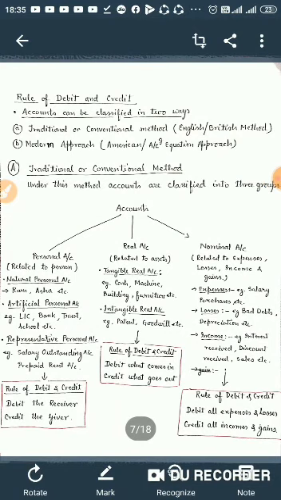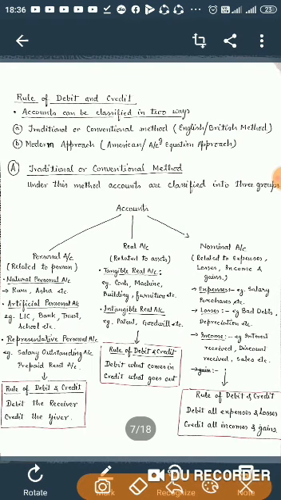We have been discussing Chapter 4, Journal. Yesterday, we discussed what is journal, what is the objective, what is the need, what are the advantages, as well as characteristics of journal. We have also discussed the rule of debit and credit. Quickly, I would like to recap the rule of debit and credit under the traditional or conventional method, which is also known as the English or British method.